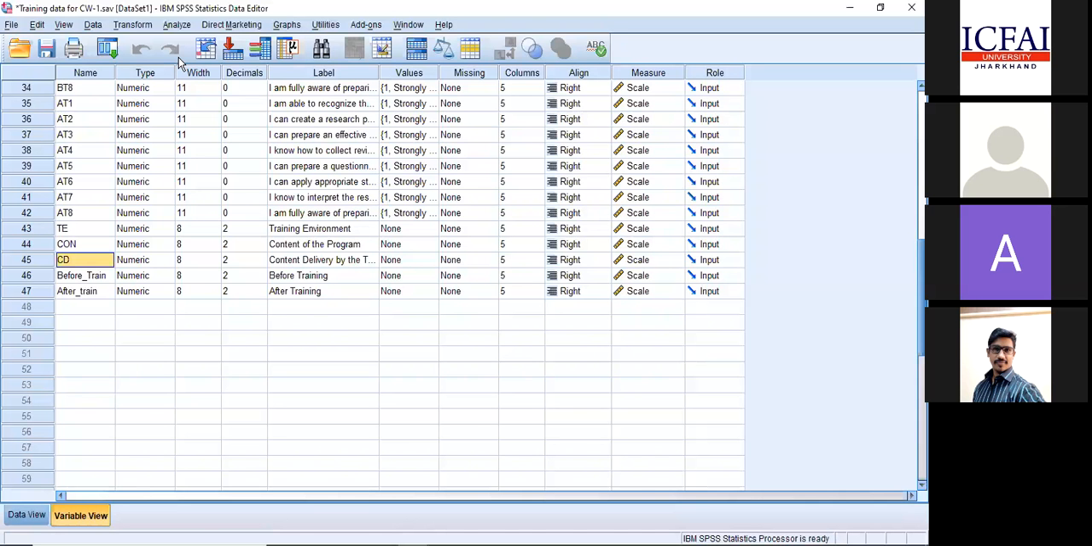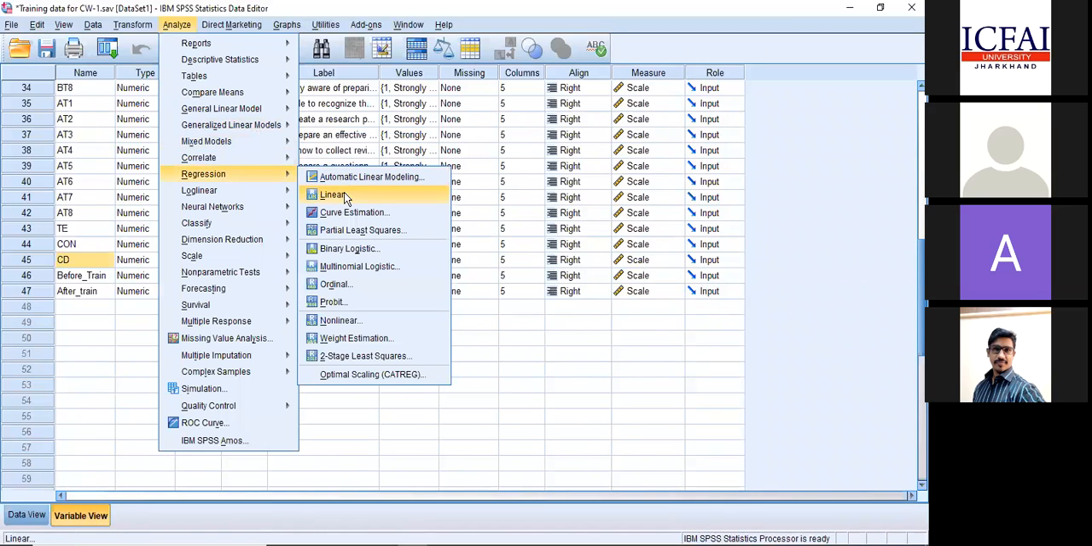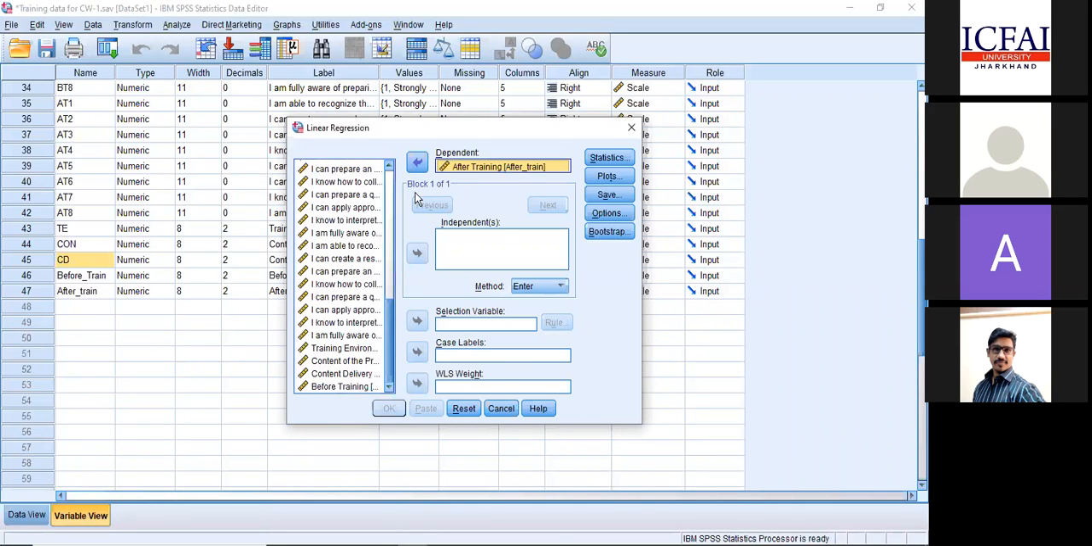So what I'm doing is going to Analyze, then Regression, and the option is there as Linear. Go to Linear. What is my outcome variable? That is after training. I have named it as after training, but that is my learning variable, the outcome variable. And what is my independent variable? Content delivery by the trainer. I'm clicking OK.